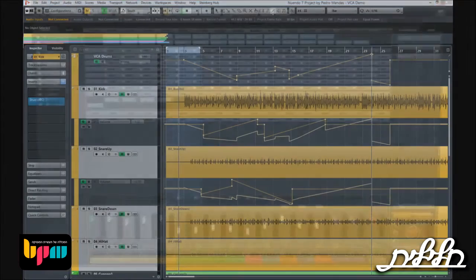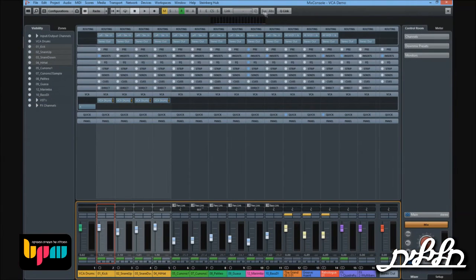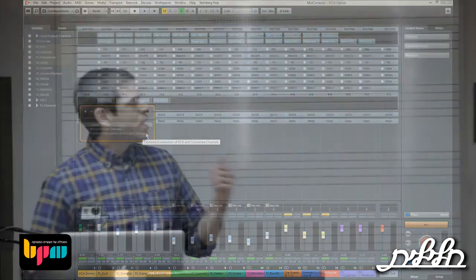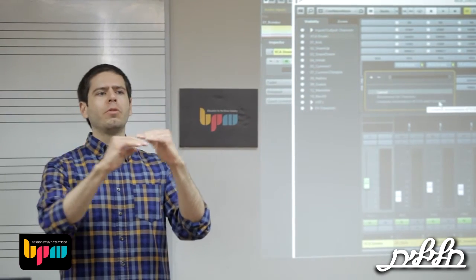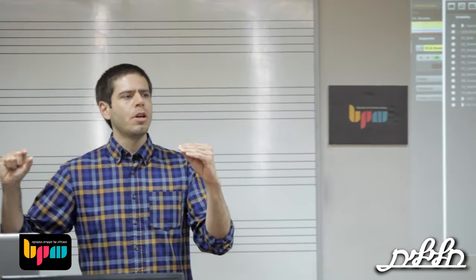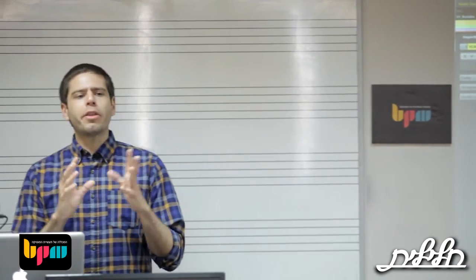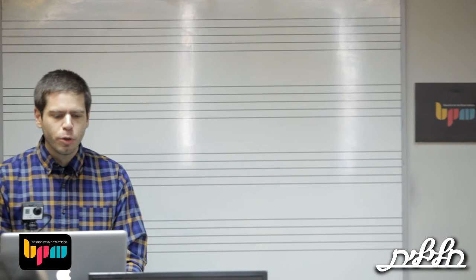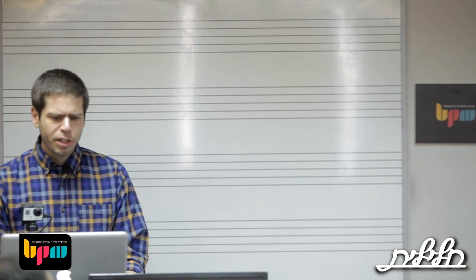We can also go to the mixing console and combine the automation of the VCA fader and the connected channels. What that does is return the VCA to 0 and print the automation into the channels. So it's a way to just not think about all these lines. You say, okay, combine automation. So I'm going to do it now, and we'll see how it looks.